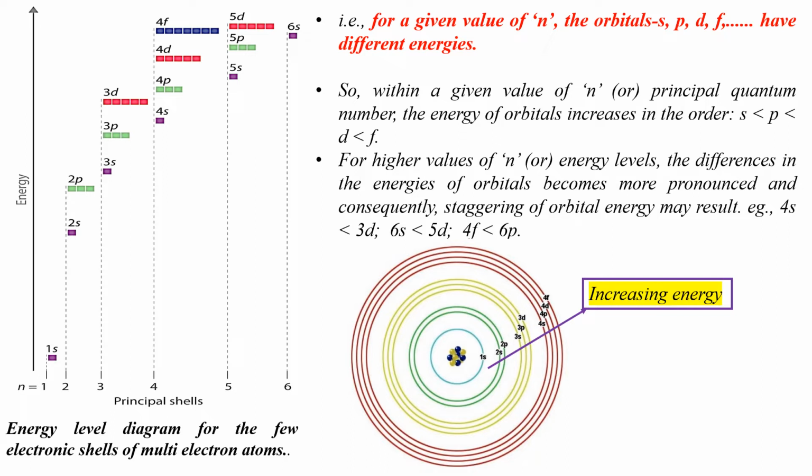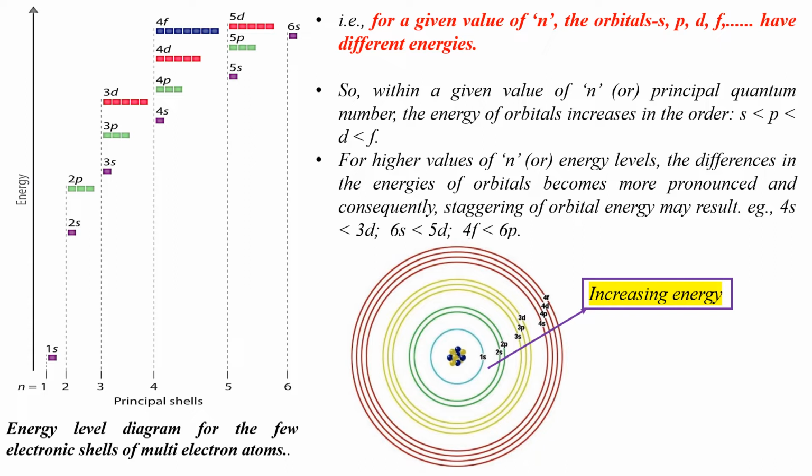In multi-electron atoms, orbitals belonging to the same shell have different energies for different values of azimuthal quantum number L. That is, for a given shell of a certain value of n, the orbitals s, p, d, f and so on, they all have different energies. Remember, for a hydrogen atom within a shell of value n, the energies of all the orbitals were the same. But this is not so in multi-electron atoms. In multi-electron atoms, within a shell of value n, the energy of orbitals increases in a certain order. How? The energy of the s orbital is the least.